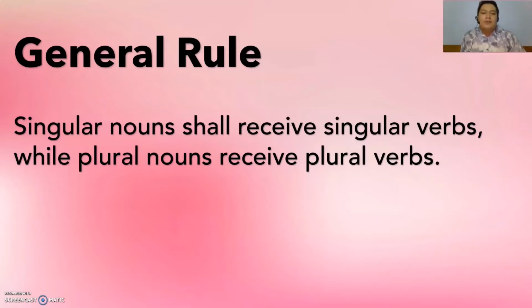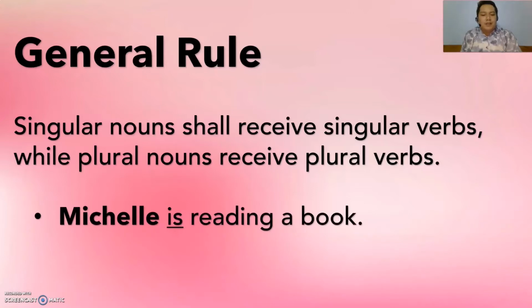Okay? So also, do not be confused. Singular verbs are those verbs without S or ES at the end. Alright? So again, singular nouns are nouns without S or ES at the end, while singular verbs are those verbs with S or ES at the end. Okay? As for plural nouns, those are nouns which are ending in S or ES, and plural verbs are those verbs which are in base form. Alright? Okay. So I have examples here.